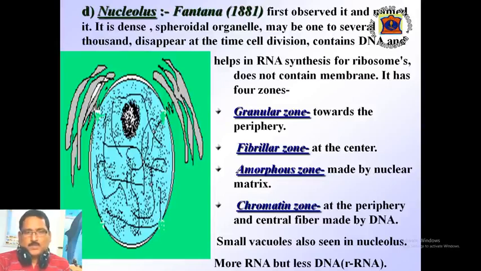Besides this, some small vacuoles are also seen in the nucleolus. The chemical components of a nucleolus: it contains more RNA but less DNA, and this RNA is very similar to ribosomal RNA.